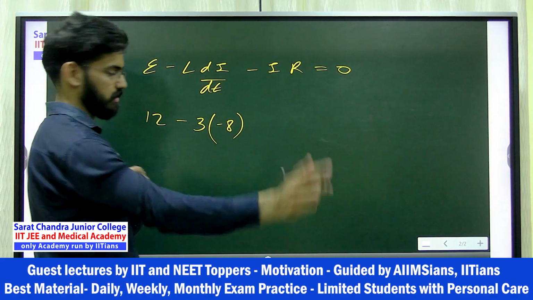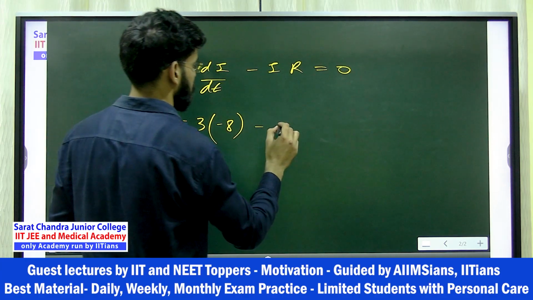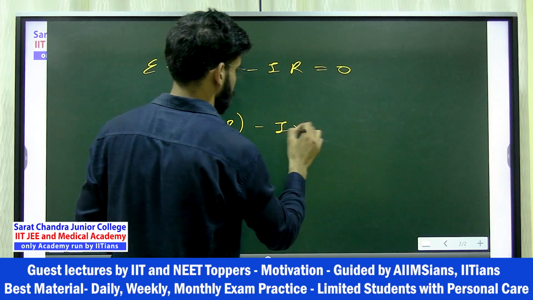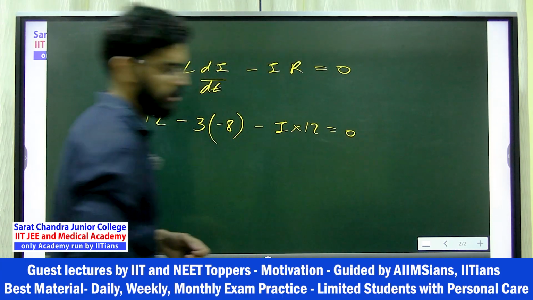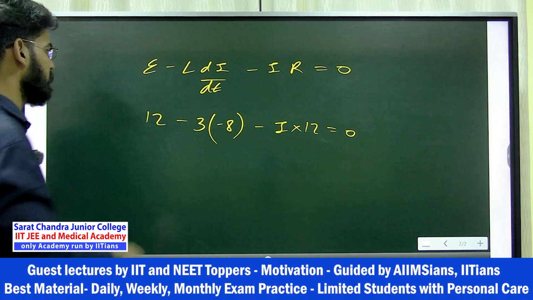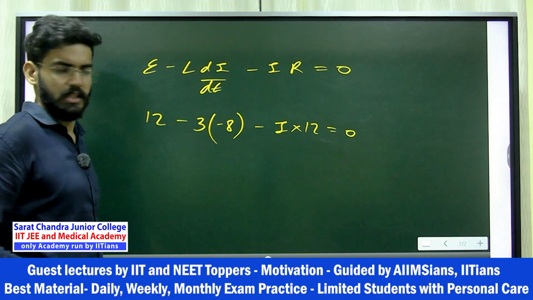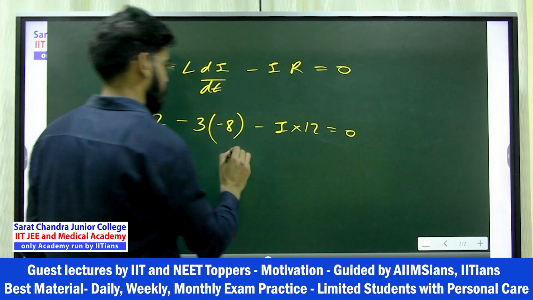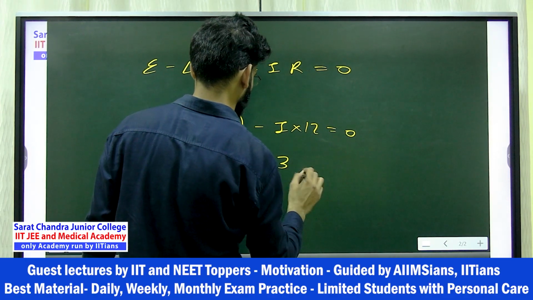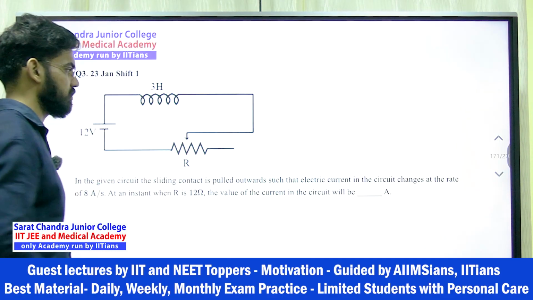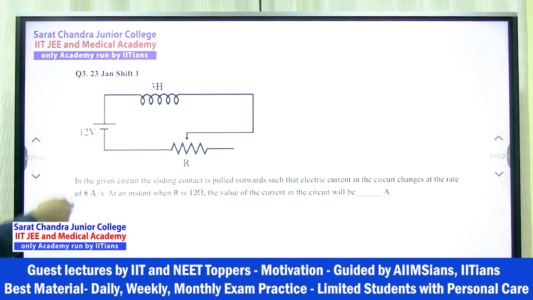This is the one mistake you can make. Minus 8 will come. Minus current is asked and resistance is 12 equals 0. Understood? From here 8 threes are 24, 24 plus 12 is 36, 36 by 12. So it will come 3. So current is 3 ampere. So this third question answer is 3 ampere.